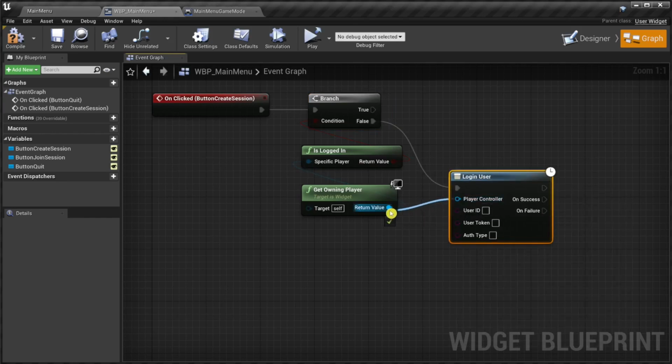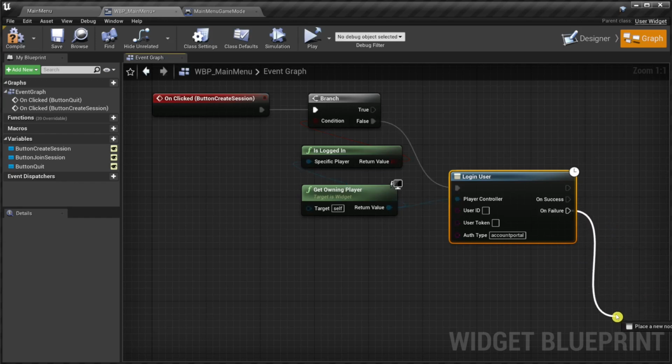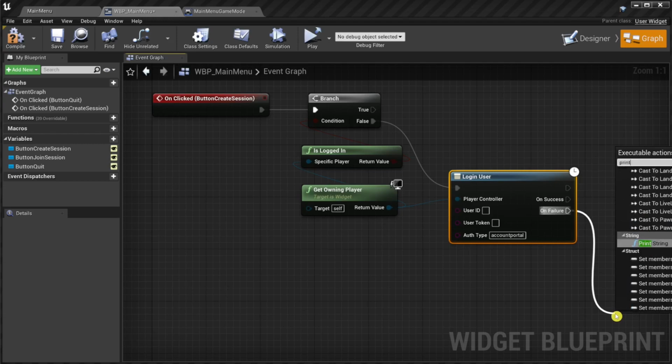For this very player. Again with the auth type account portal. Okay. And on failure, we print an error message.